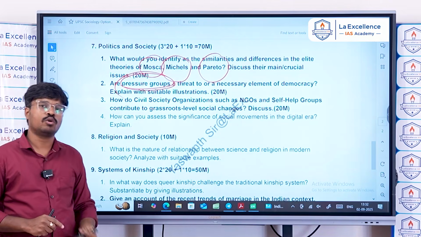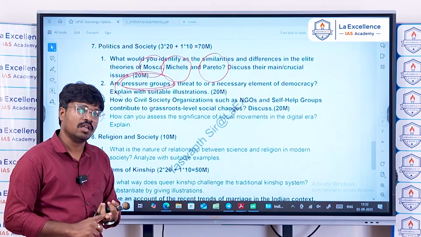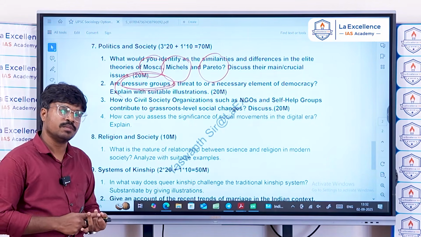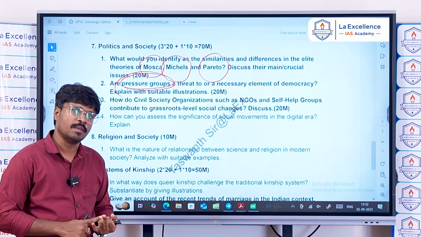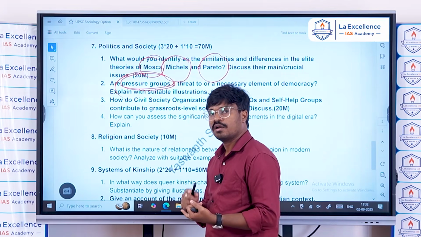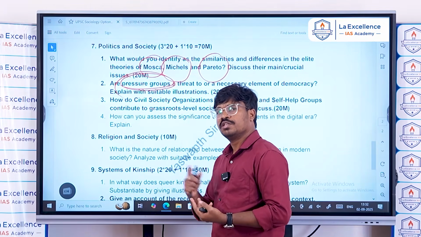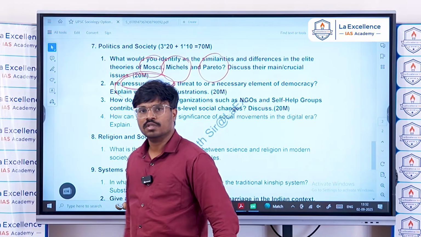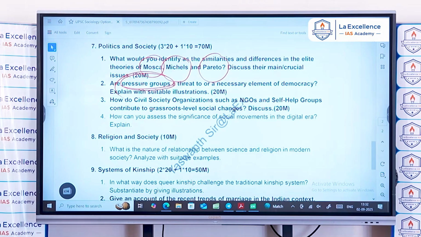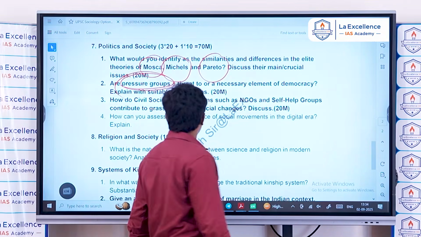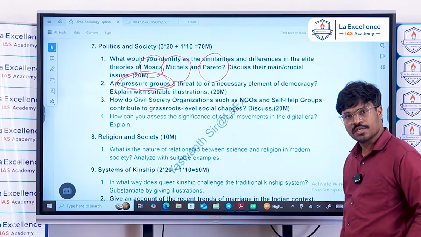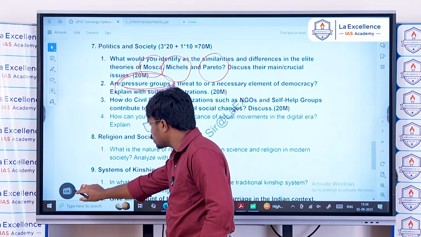They can bring a lot of changes, and they give voice to the voiceless people, like the lower castes, the black people in America, the backward communities, or backward ethnic groups in different societies of the world, who can be given support by these civil society organizations. That is how they contribute to grassroots level social changes.